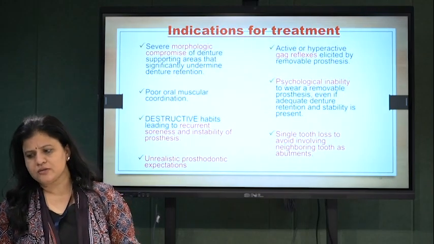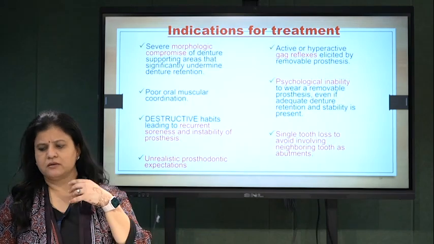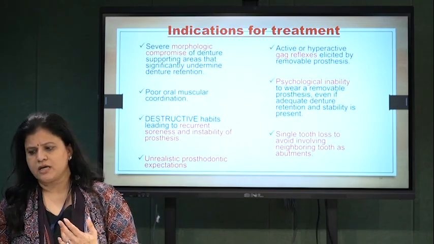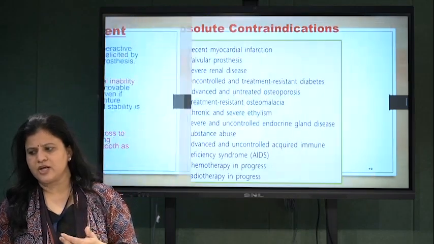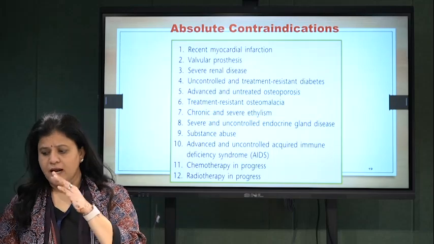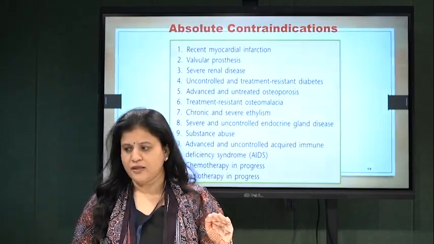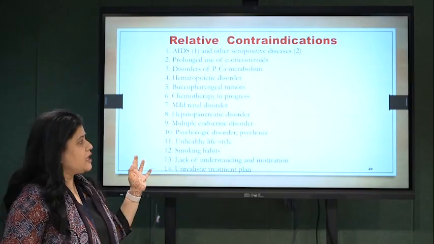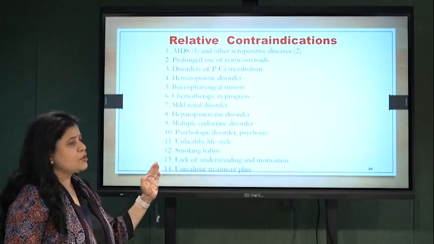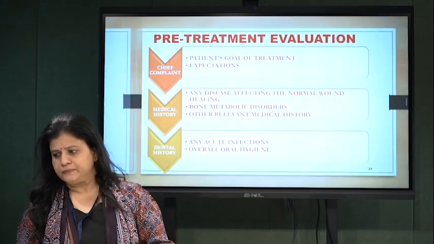What are the indications? Of course, you all know: trauma, recurrent soreness, unrealistic prosthetic expectation. These are the things which are indications, whereas there are two types of contraindication, absolute and relative. These are the absolute contraindications where you should not opt for implantology, and these are the relative contraindications, meaning if you control these factors, you can definitely put an implant.